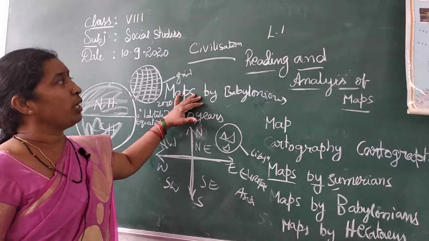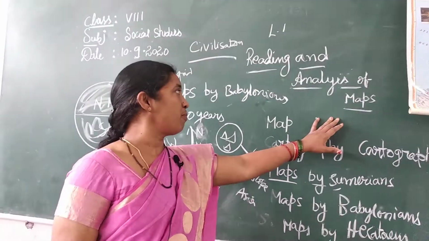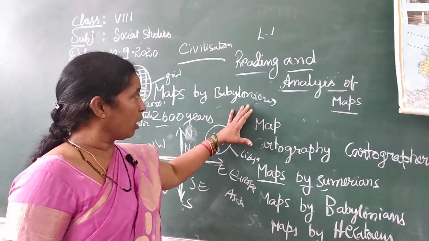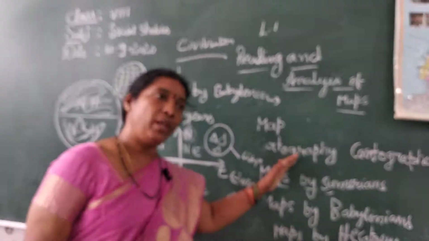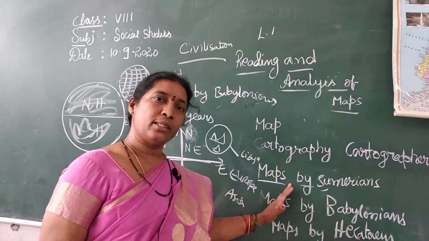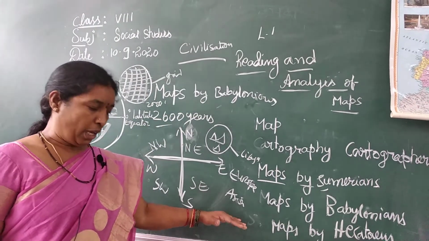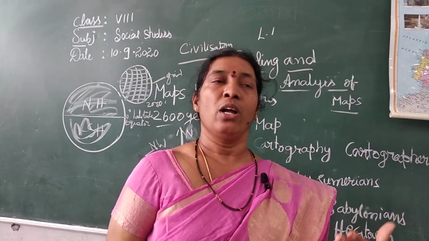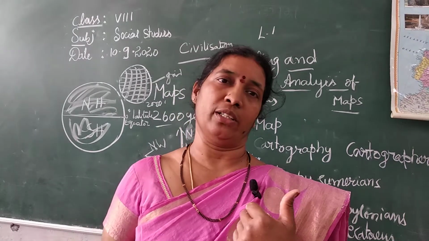So this is the briefing of all these points. What are the points we covered today? The lesson name is Reading and Analysis of Maps, and we have topics to be covered: maps, cartography, maps by Sumerians, maps by Babylonians, and maps by Akkadians. If you go through the textbook you can get more information, and if you have any doubts, you can raise them in the next session.